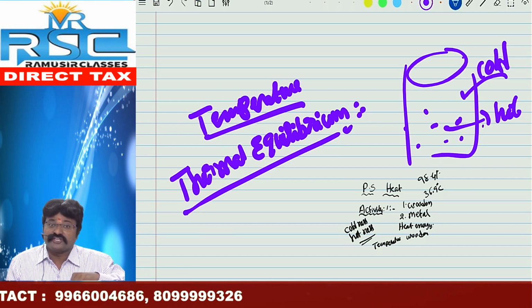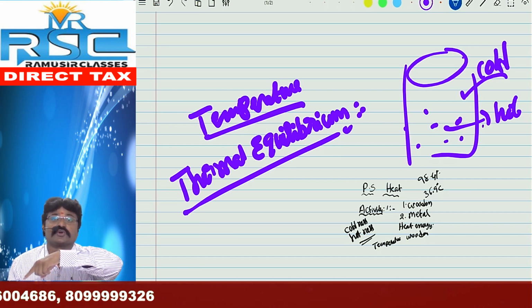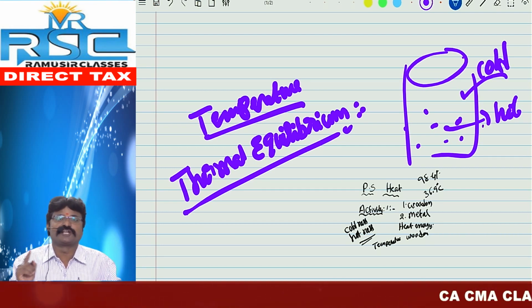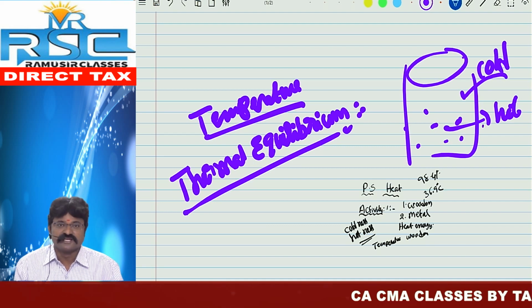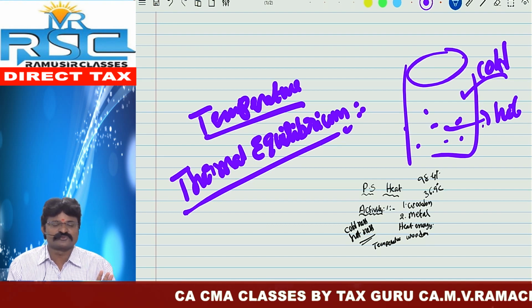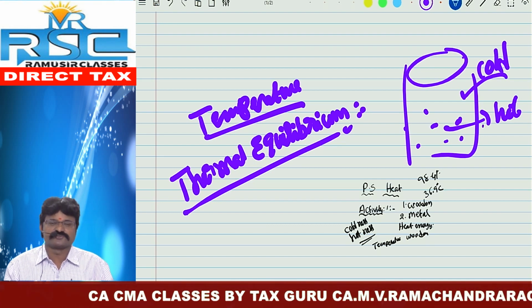Here, your body is not in thermal equilibrium with the surroundings. When the power comes back and you use the fan, immediately your body feels comfortable, meaning our body is in thermal equilibrium with the surroundings. So it is also one of the most important concepts in our 10th standard.